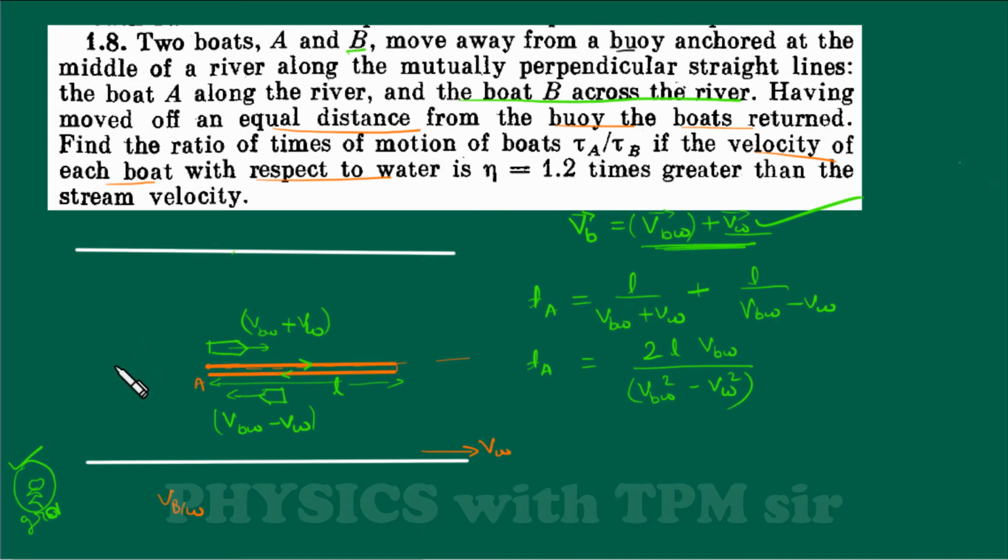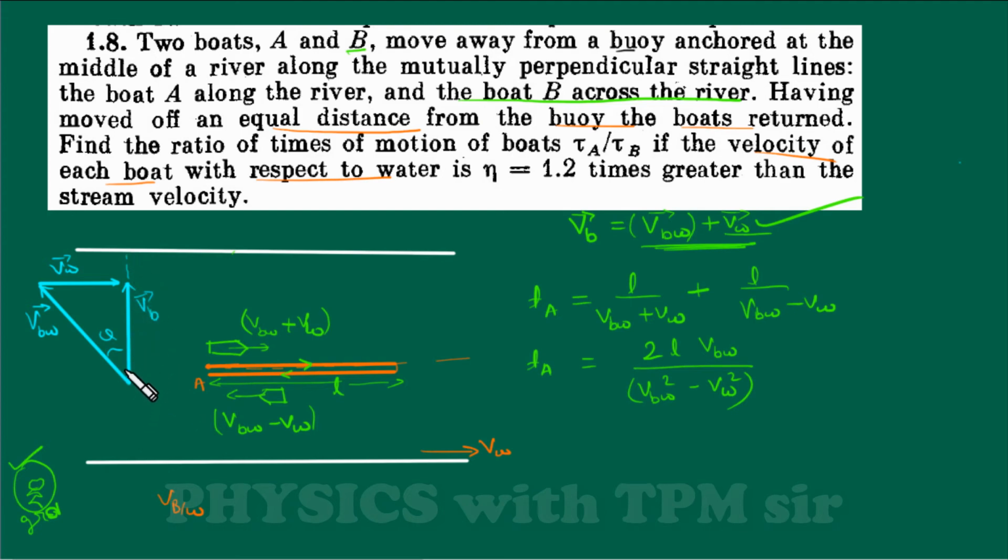Okay, students, in order to move perpendicular, at least we know that the final velocity of the boat must be in this direction, right? So this boat must steer itself at some angle with respect to the perpendicular direction, and this is VBW. Now VBW plus VW is going to give VB, and now the net velocity is this.